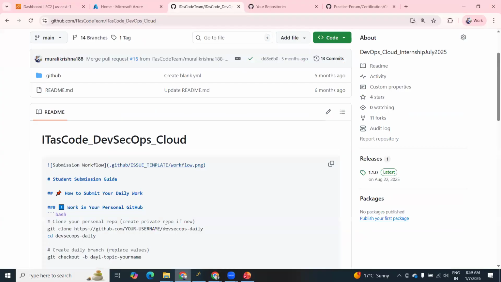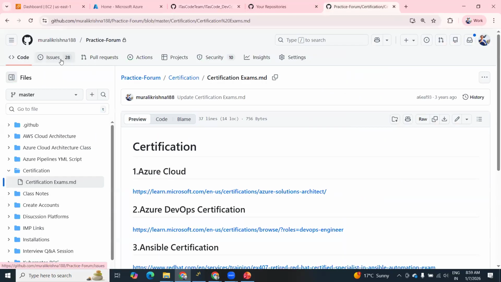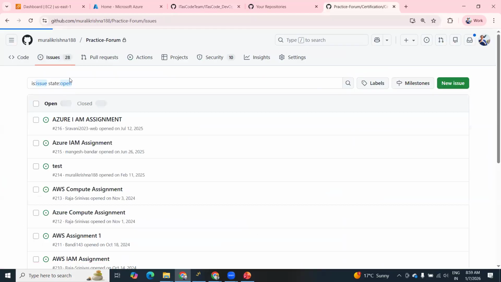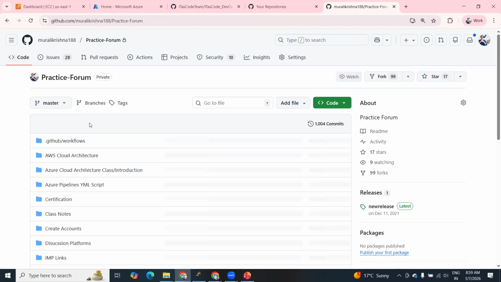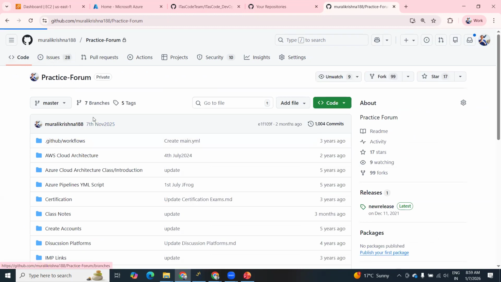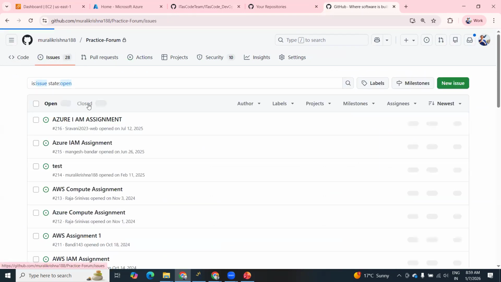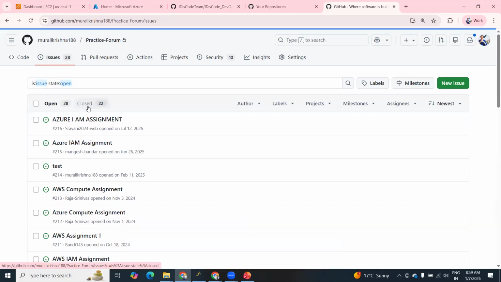And apart from that, you can also use GitHub issues. Suppose you are facing any challenges, you can raise a GitHub issue as well. Let me show you this. If you are not able to explain these issues through phone, just raise a GitHub issue here so that our people may reach you and try to resolve your issues. You can see closed issues also, different issues, you can see that.